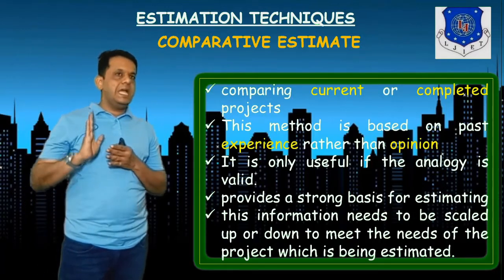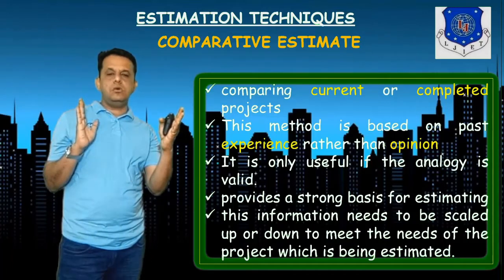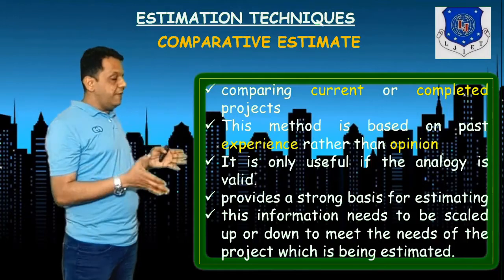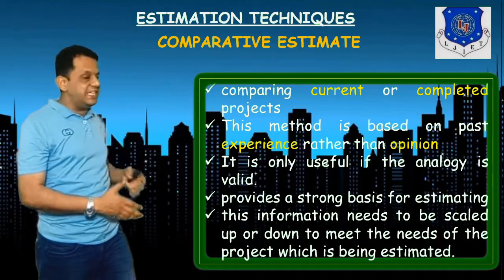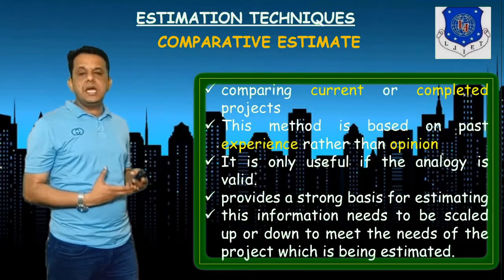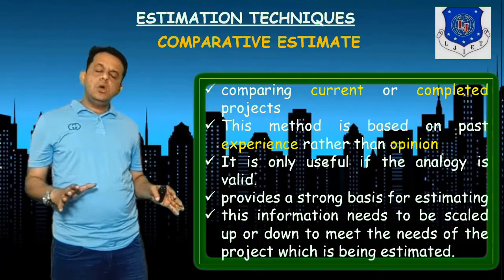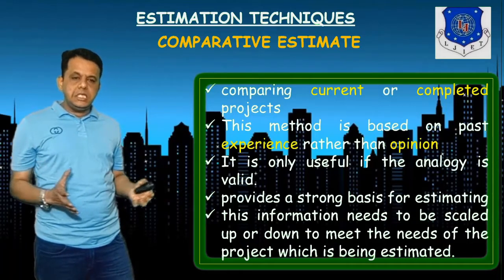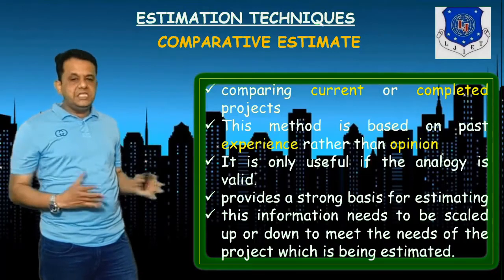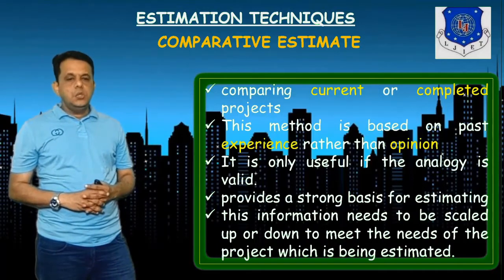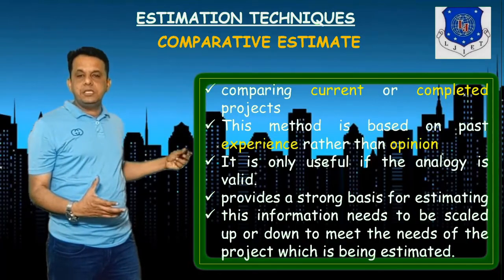In expert judgment, technical experts give their opinion on the basis of their own experience, and here we have one entire completed project of a similar kind to the current one we are going to execute. It provides a very strong basis for the estimation, and the information needs to be scaled up or down to meet the needs of the project, so it will be estimated in a very expert manner.